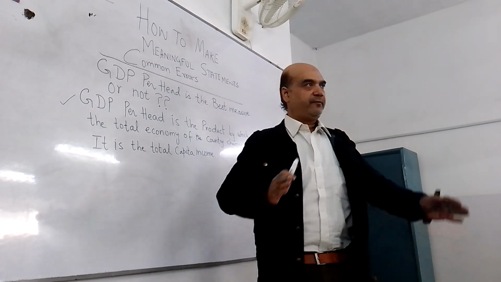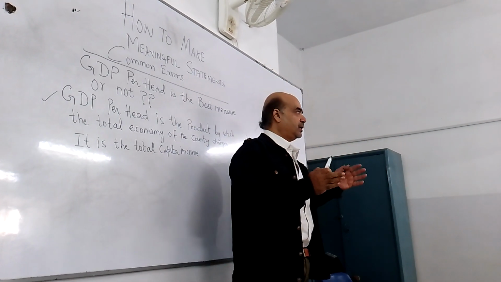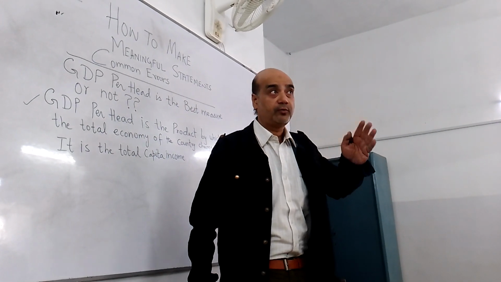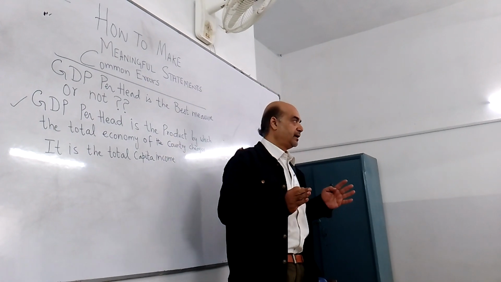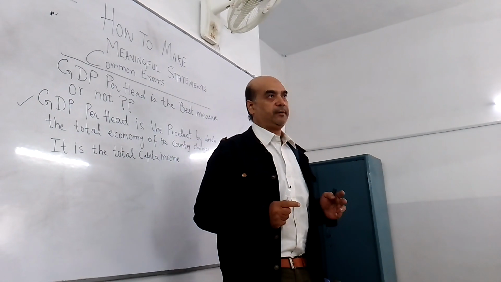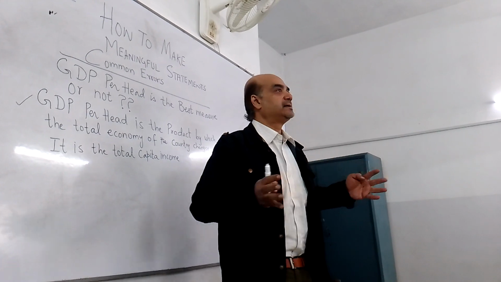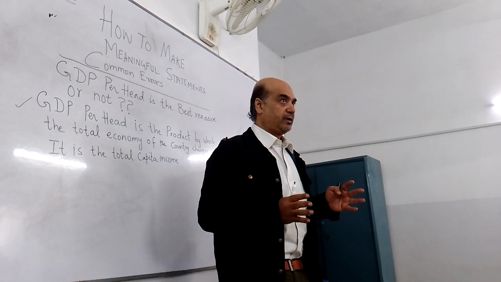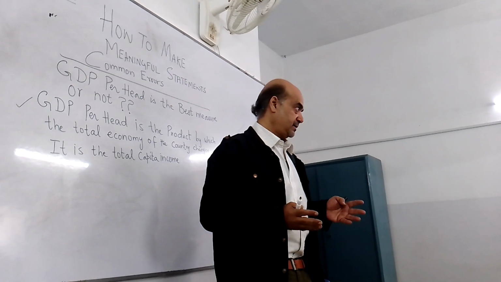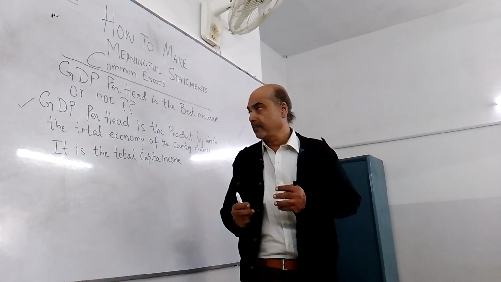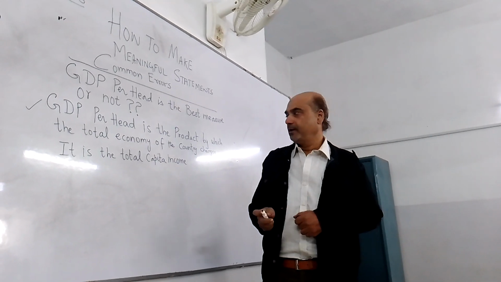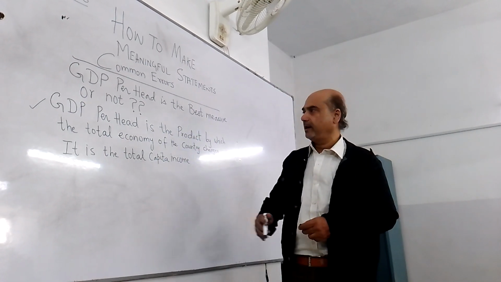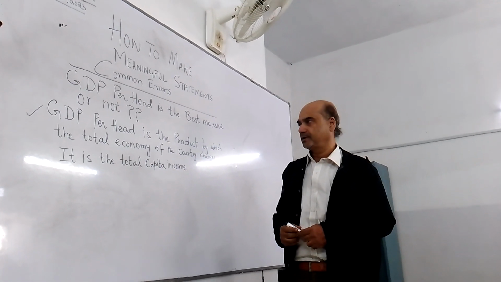I always tell you that when a question is given to you, read the question, take some time. What do you want to write? Don't write in haste. Maybe you know the concept, but in haste you are writing something which is not accurate, not correct, not a fact. Okay? So we have to avoid that. Consider the statement that GDP per head is the product by which the total economy of the country changes.